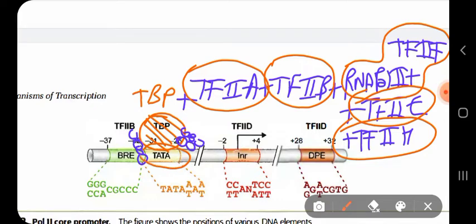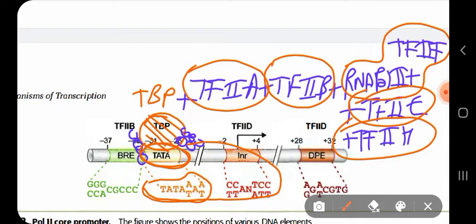Especially this TATA box is melted because it consists of mostly adenine and thymine. This is the best place where melting of the nucleotides can be done, because adenine and thymine are joined by only two hydrogen bonds.